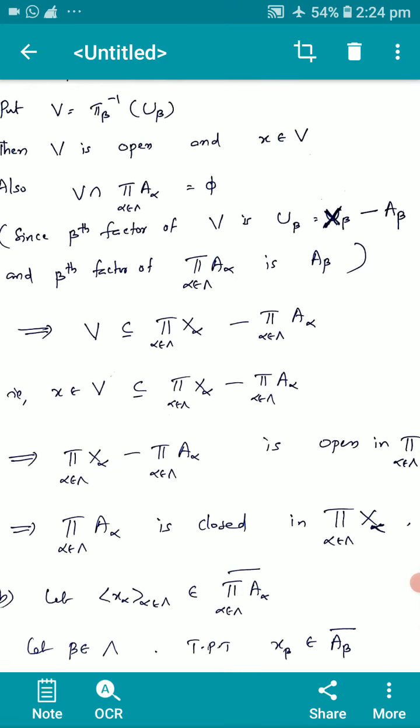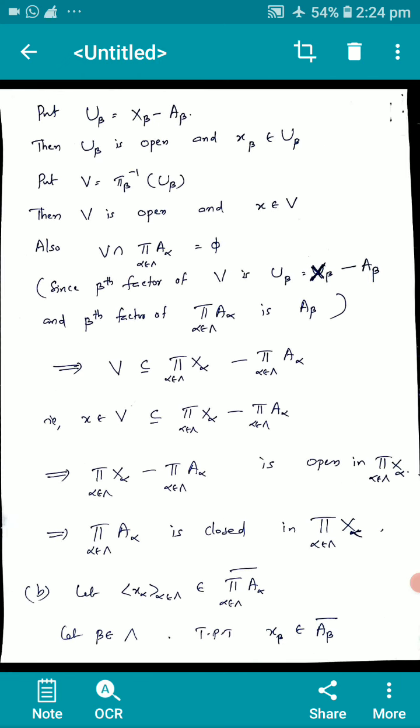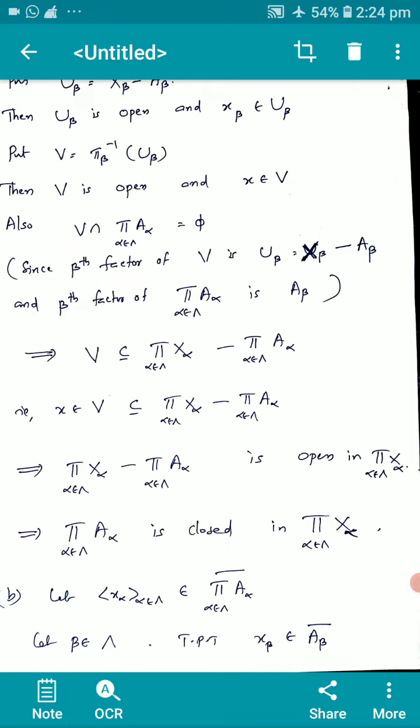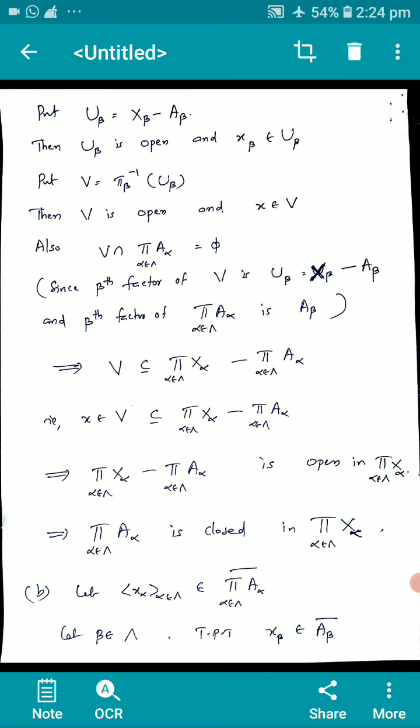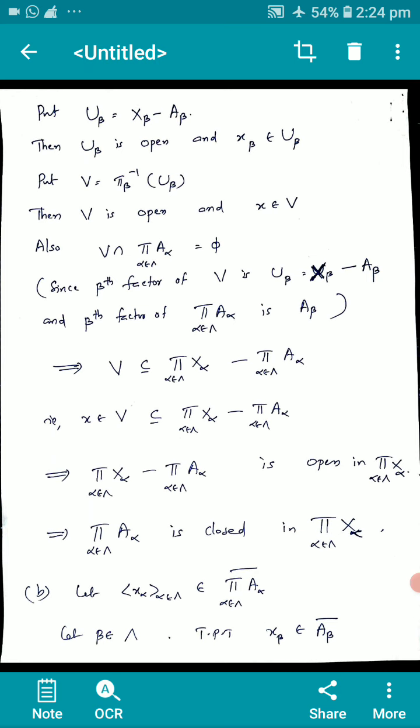Since the β-th factor of V is U_β, what is U_β? X_β minus A_β. What is the β-th factor of the product of A_α? That is A_β. So we are able to write V intersection the product of A_α is equal to φ. And this implies V is a subset of or equal to the product of X_α minus the product of A_α. That is, x, an element of V, is a subset of or equal to the product of X_α minus the product of A_α, which implies the product of X_α minus the product of A_α is open in the product of X_α. This is open in the sense that the product of A_α is closed in the product of X_α. That is the first part of the theorem.